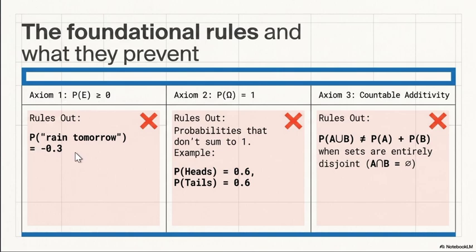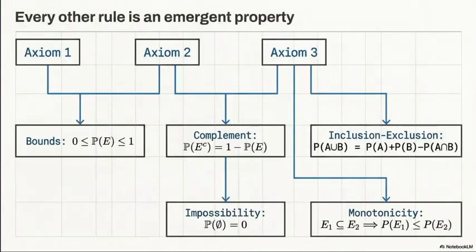It can be zero, but it cannot be negative. Axiom two says the probability of the sample space should be equal to one, and countable additivity. Next, every other rule in probability is derived from these.